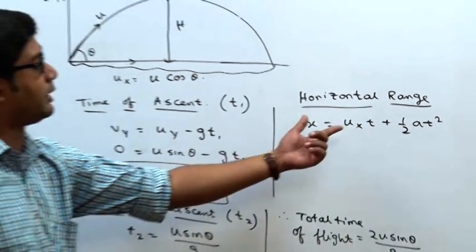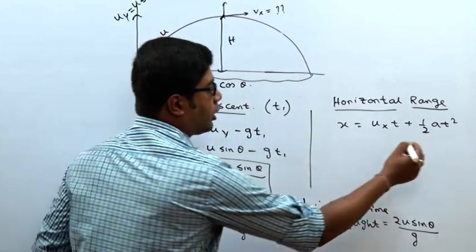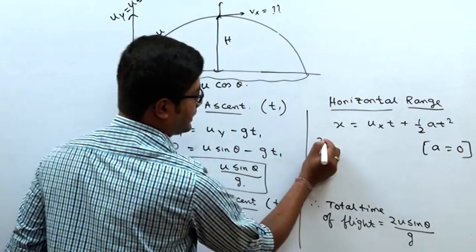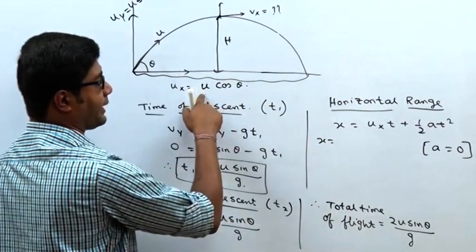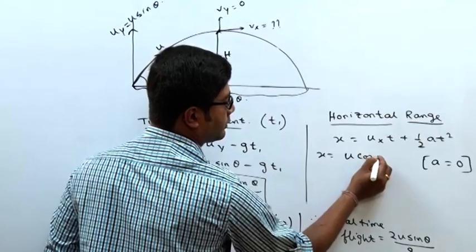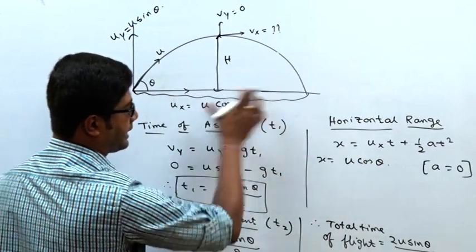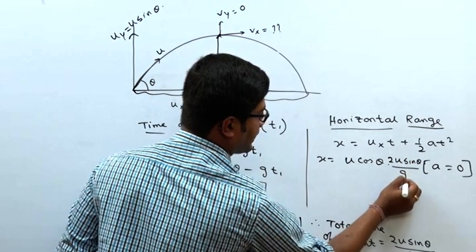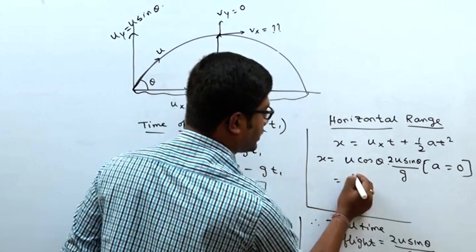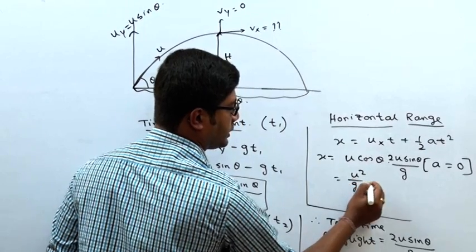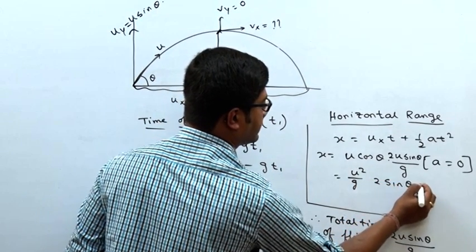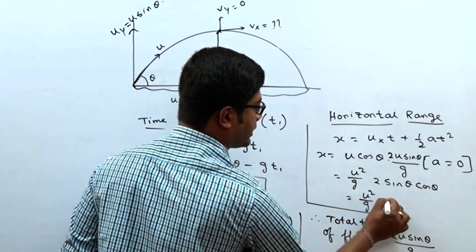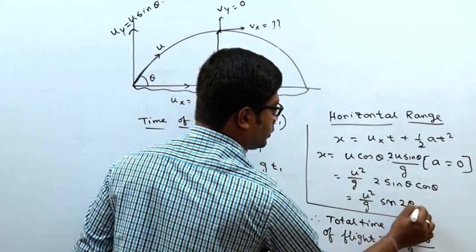We have shown that in any kind of projectile, horizontal acceleration is 0. So x will be ux times t, where ux is u cos theta and the total time is 2u sin theta by g. That means u square by g times 2 sin theta cos theta, that is u square by g sin 2 theta.